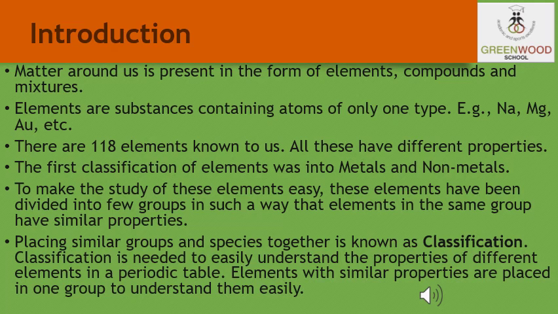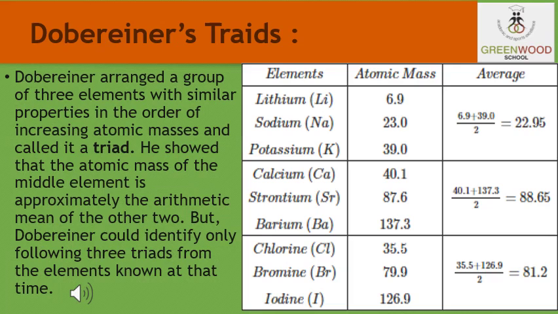So it became difficult to study and remember the properties of each element. So to overcome this problem, scientists started looking for some pattern in their properties on the basis of which they can classify all the known elements to make their study easier. So this necessity led to the classification of elements.